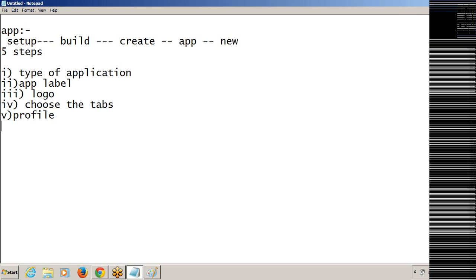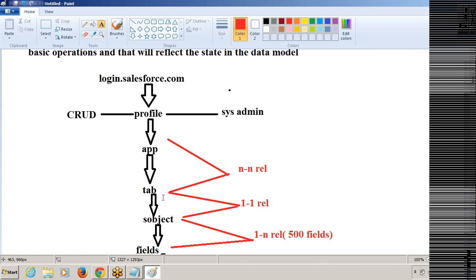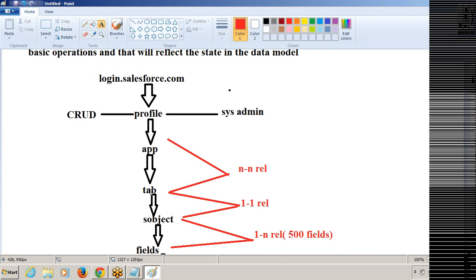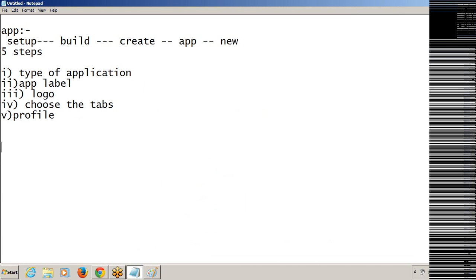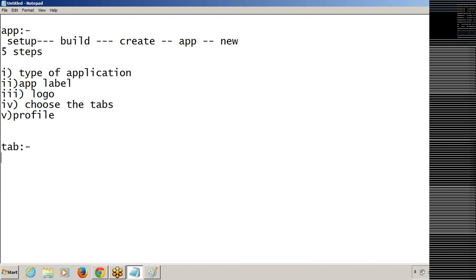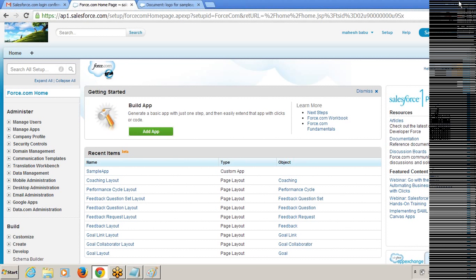So these are the steps we have to follow while creating the application. After application, what is our order? Tab. We have to create the tab after application. So I will show how to create the tab. Same way, we have to go to setup.